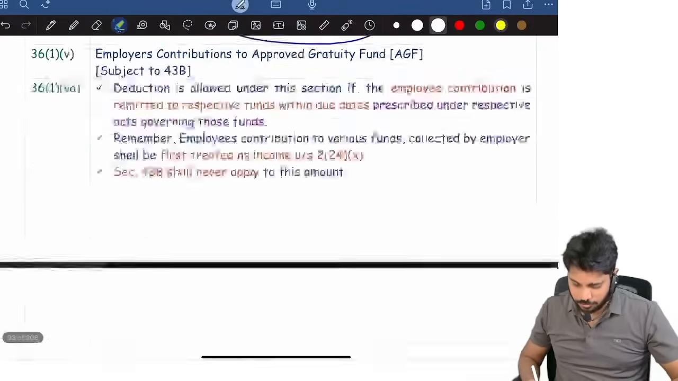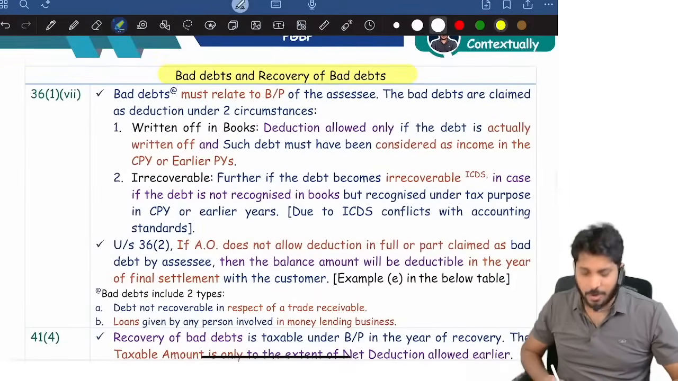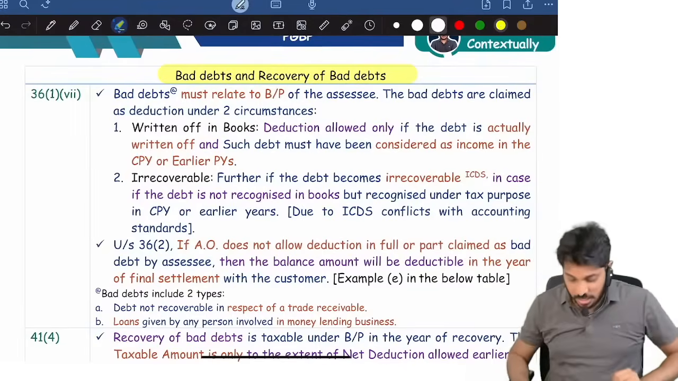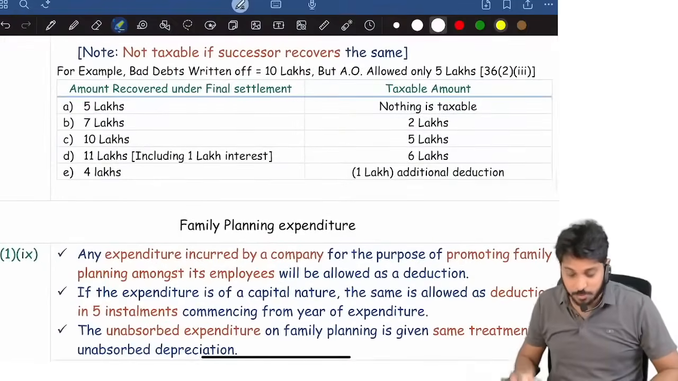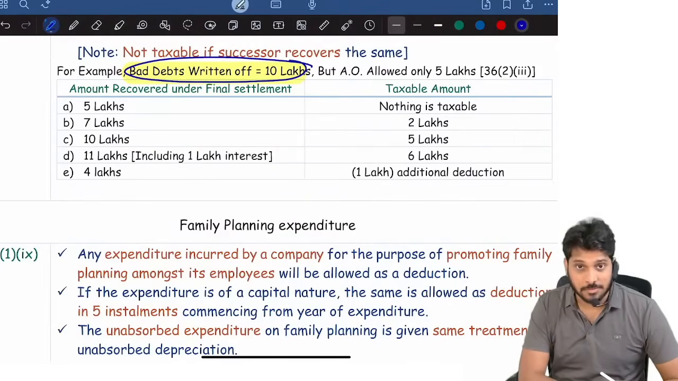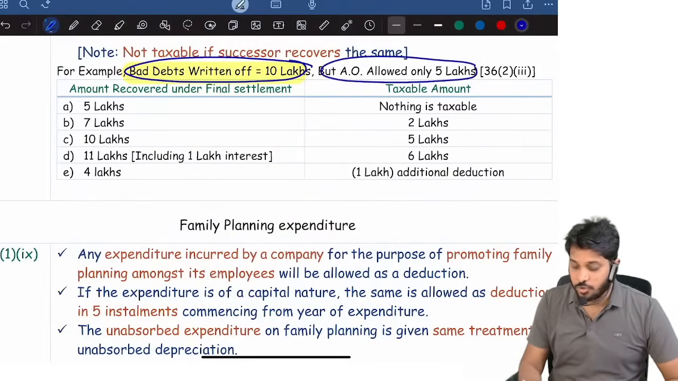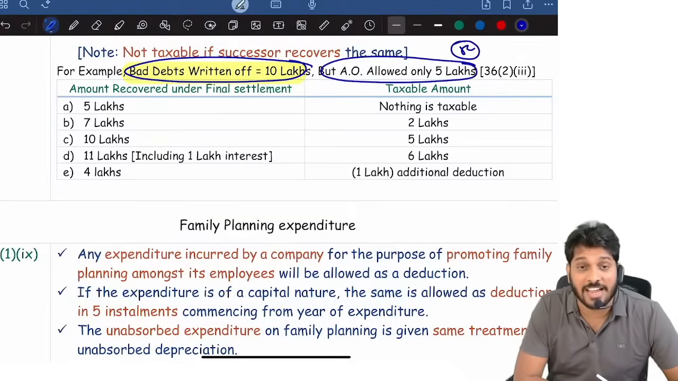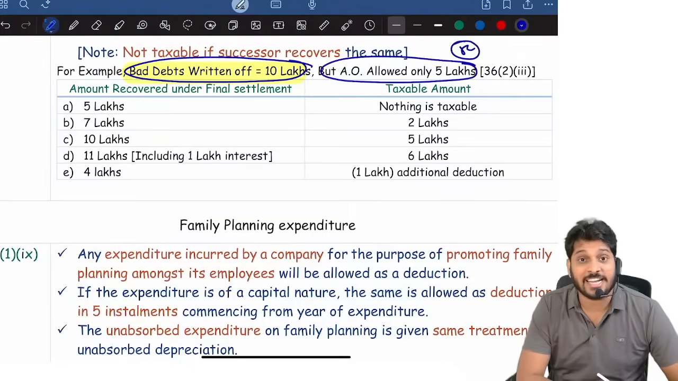Next, bad debts recovery. First of all, on this bad debts recovery point, in many books the answer is wrong. For example, here I have given numbers. If you understand this point, that's enough. For example, I wrote off in my books 10 lakhs, I showed bad debts of 10 lakhs. But the assessing officer allowed only 5 lakh. Actually my bad debt is 10 lakh, but the assessing officer considered only 5 lakh. How much bad debt did I ultimately claim? 5 lakh.